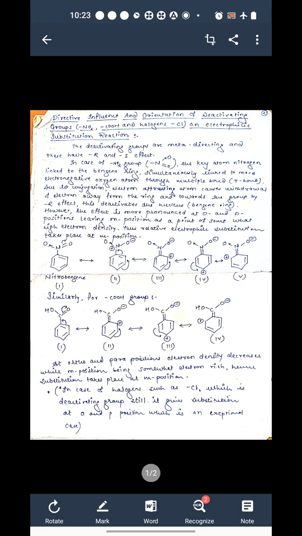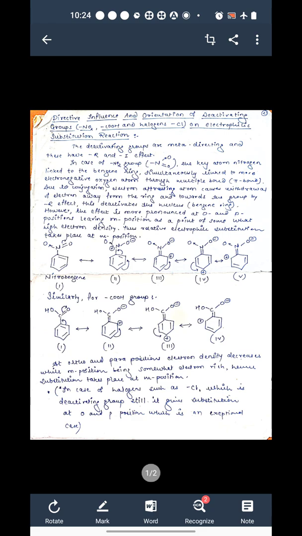And you can see here again we are having 5 resonating structures for nitrobenzene, and in all structures the positive charge is delocalized, and the positive charge is there at ortho position and para position.